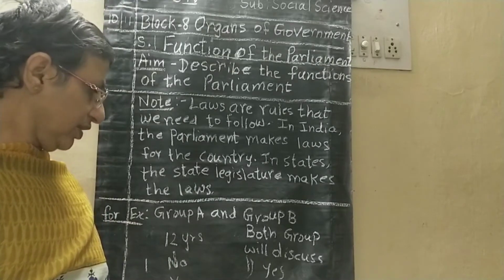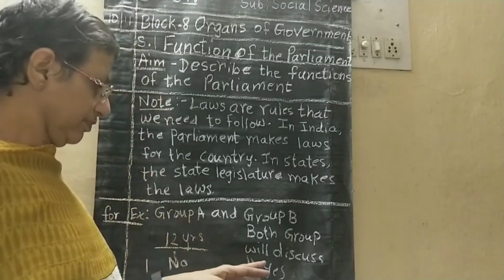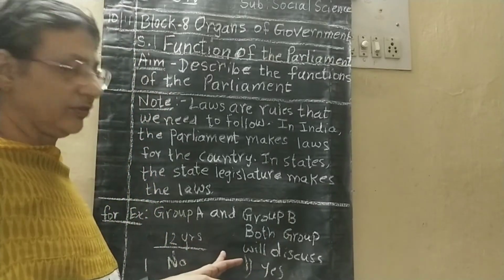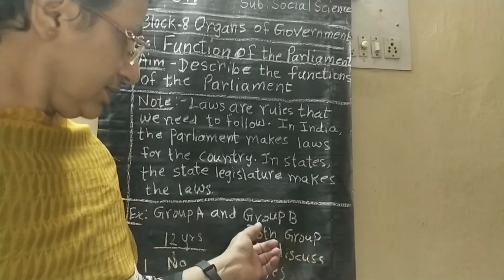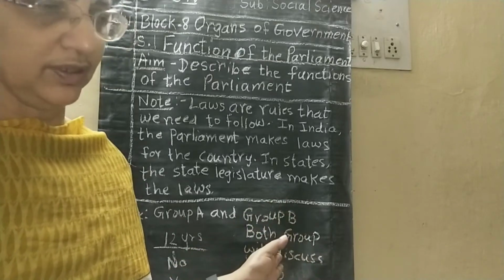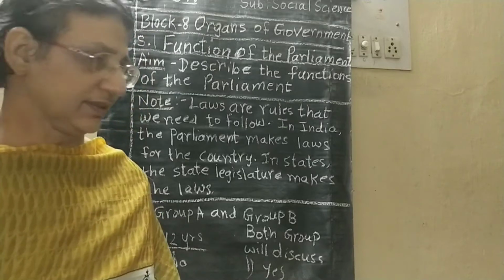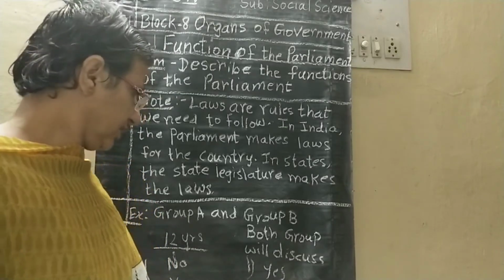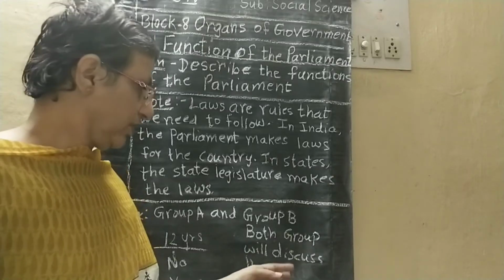Right? So now this has become an order for 12-year-old children, they have given that order, no, that they should not eat junk food, right? It is unhealthy. Now this group is saying yes, it is correct, and here is saying no. Okay.